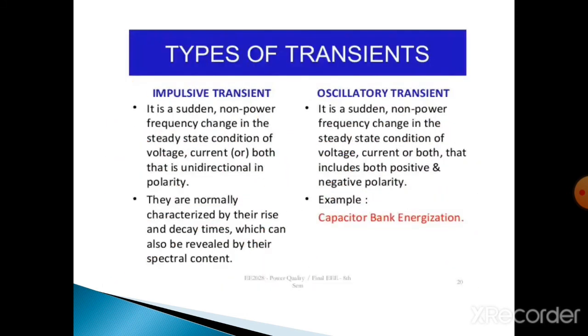Okay, next, what is meant by impulsive transients and oscillatory transients? An impulsive transient is a sudden non-power frequency change in the steady state condition of voltage and current, both, that is unidirectional in polarity. The basic difference between impulsive and oscillatory transients is that impulsive transients are unidirectional, and oscillatory transients are bidirectional. That means they include both voltages and currents, with both positive and negative polarity. An example of oscillatory transients is capacitor bank energization.